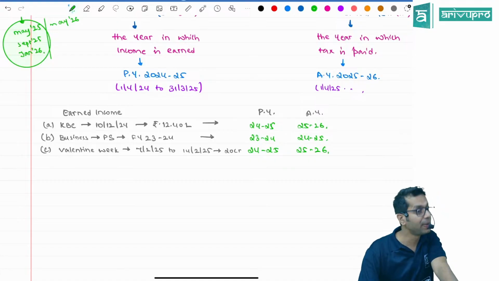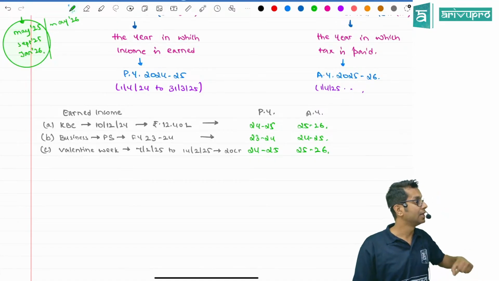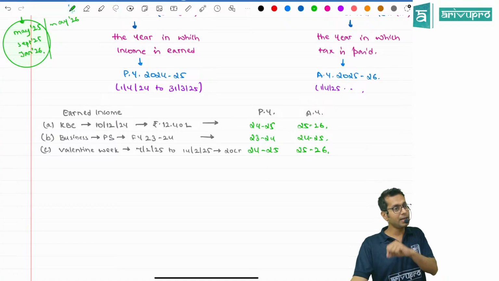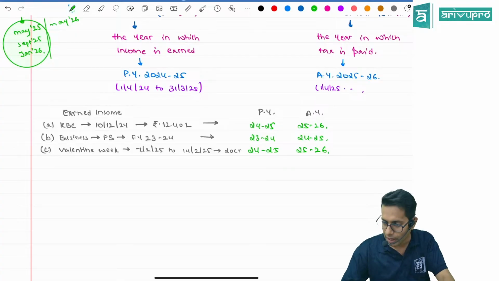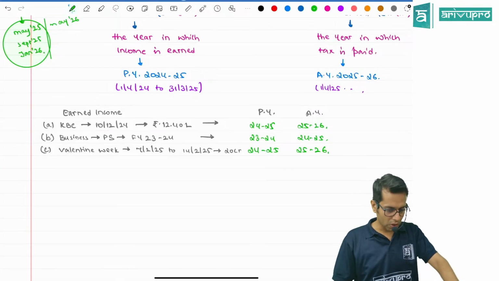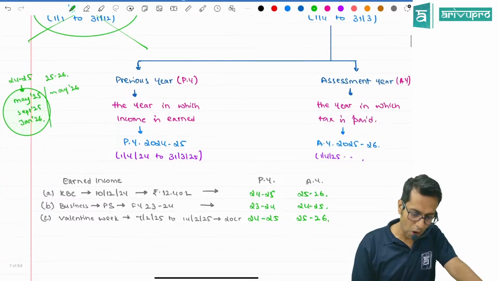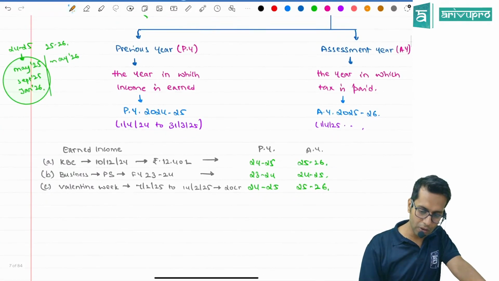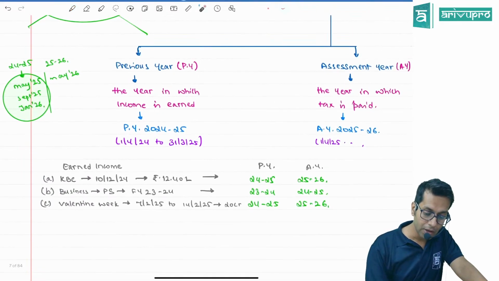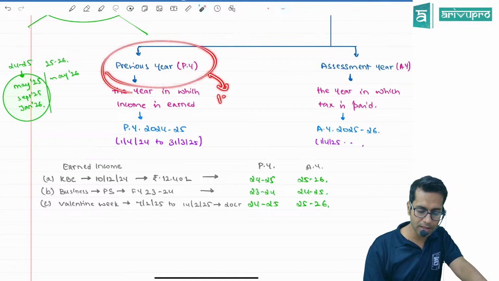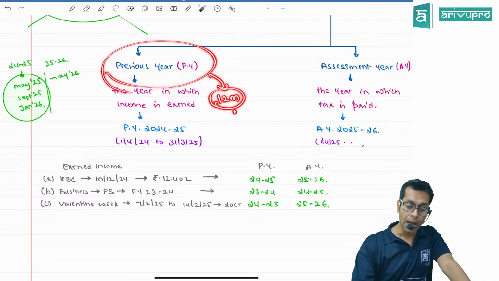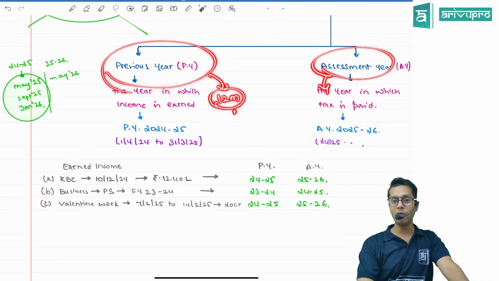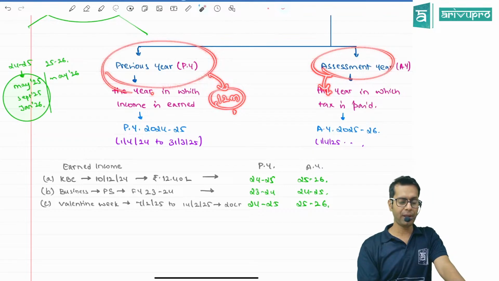Are you understanding? Previous year is the year when I am earning the income. Whatever income I earned in the previous year, on that income I have to pay tax in the assessment year. Okay, students? Normally, previous year will be a period of 12 months. Assessment year will always be a period of 12 months.